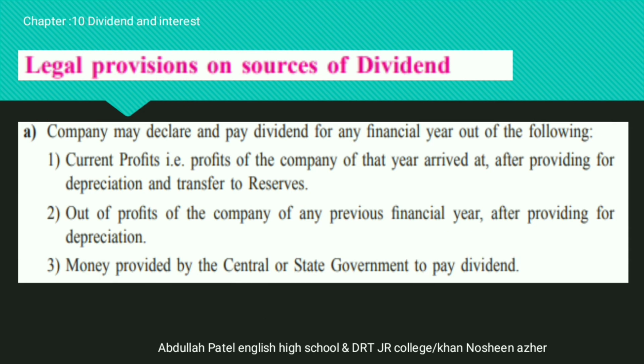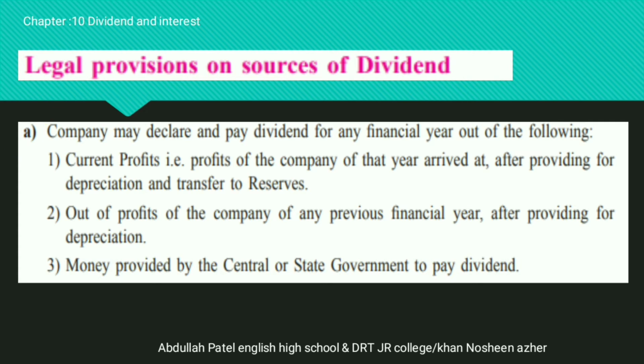What is the first point related to legal provision? Legal provision on source of the dividend. We have already discussed that dividend means the profit, and the profit should be given to the shareholder for their investment. That means, what are the sources and how can the company pay the dividend to the shareholder? So what is the first point?